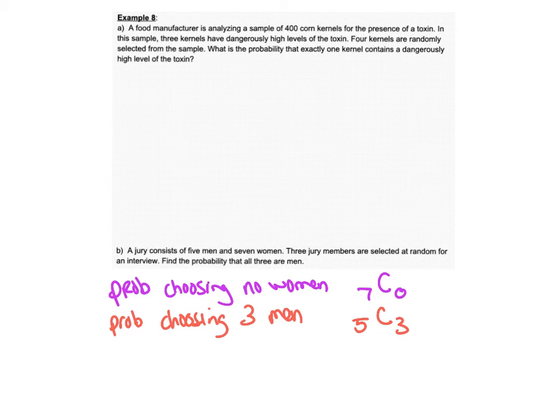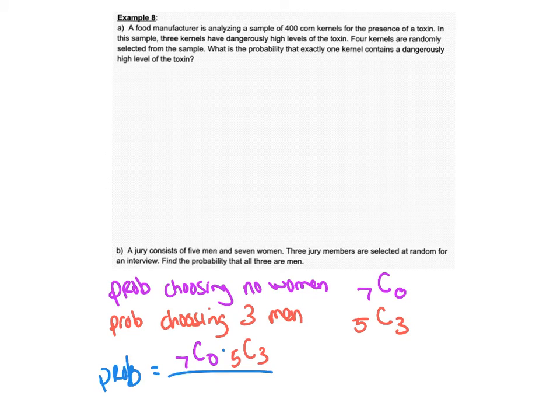And then what you end up doing is you have to combine that. It's a little bit weird. You're going to take the probability of choosing no women, 7 choose 0, times the probability of choosing 3 men, 5 choose 3.